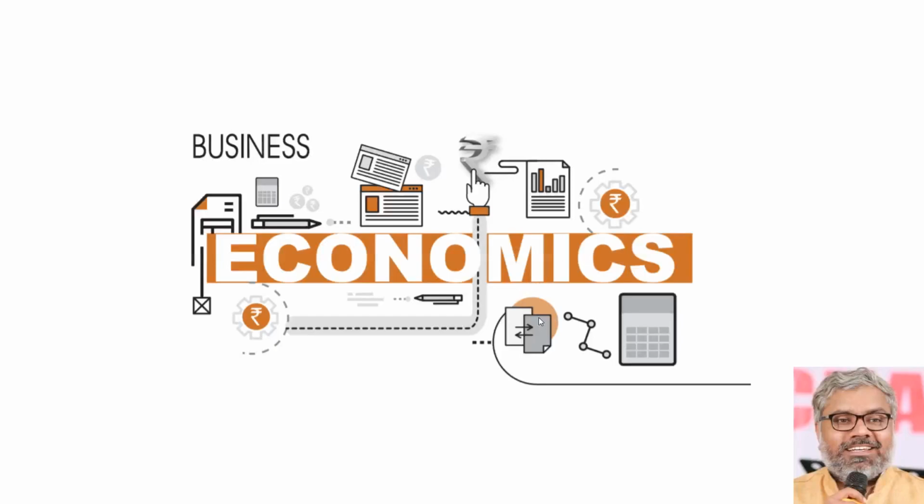In the earlier classes, we have completed the discussion on two units of chapter 1 in the business economics paper. The first unit of chapter 1 was focusing more on the definition of economics, the two different branches of economics, micro and macro.